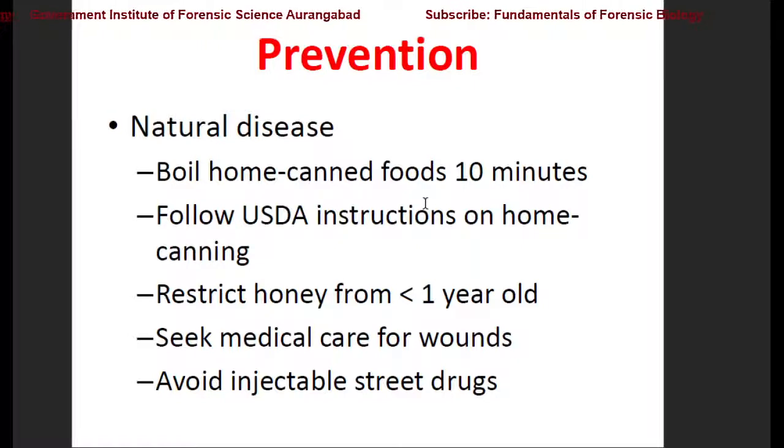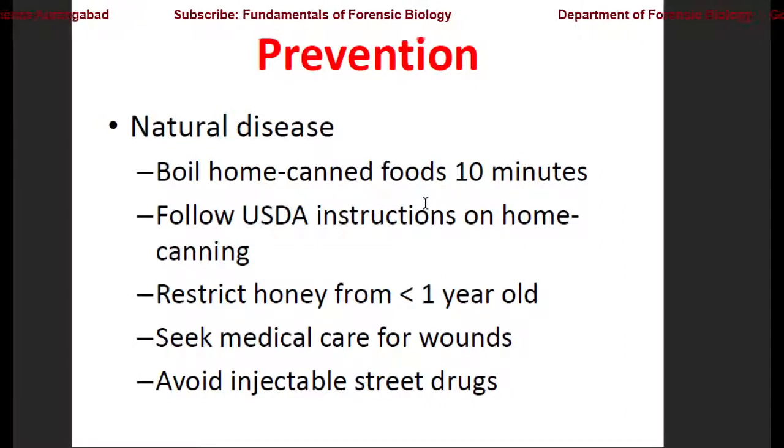Restrict the use of honey for infants below 1 year of age. It has been seen that this may cause infection, but there is a strong dilemma among scientists about whether it may or may not cause the infection.